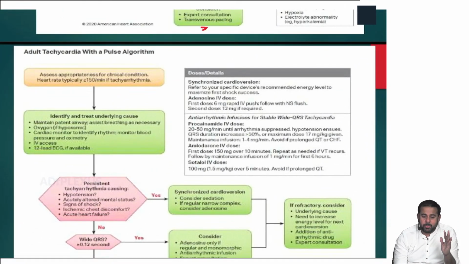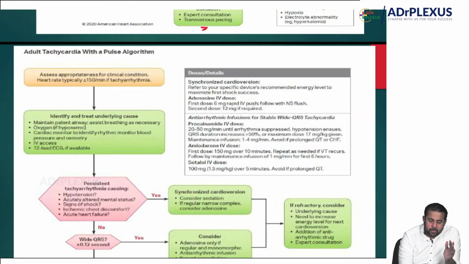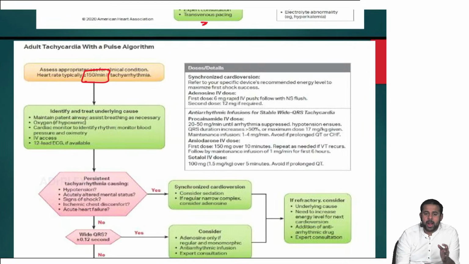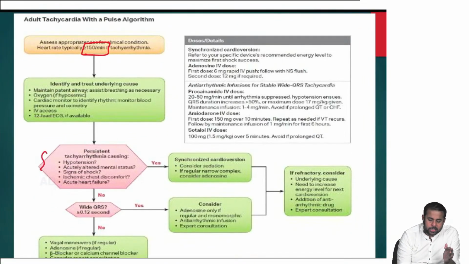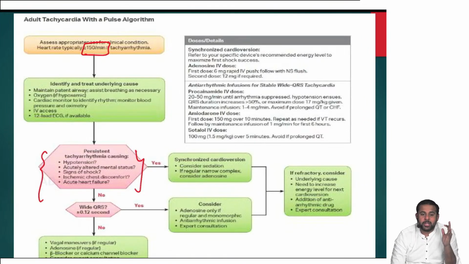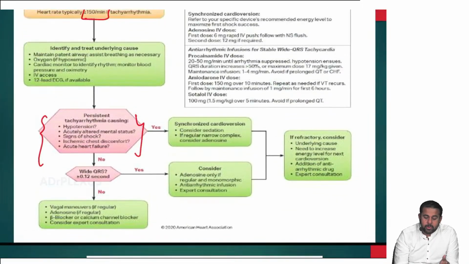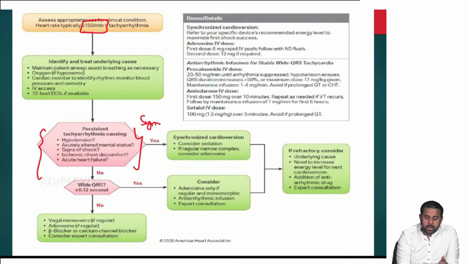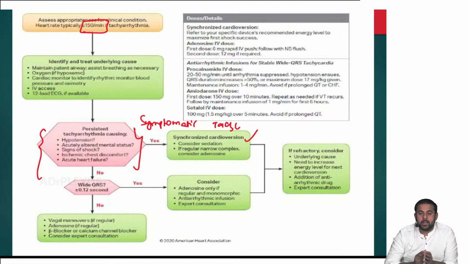Then coming to the adult tachycardia with pulse algorithm, you call it tachycardia when the rate is more than 100, or more than 150 for significance. Again, identify and treat the underlying causes. When there is persistent tachycardia with features like hypotension, acutely altered mental status, septic shock, signs of shock, ischemic chest discomfort or acute heart failure, this is called symptomatic tachycardia. In symptomatic tachycardia, you do synchronized cardioversion. If it is refractory, then consider underlying causes, keep addressing them, and increase the dose of cardioversion.